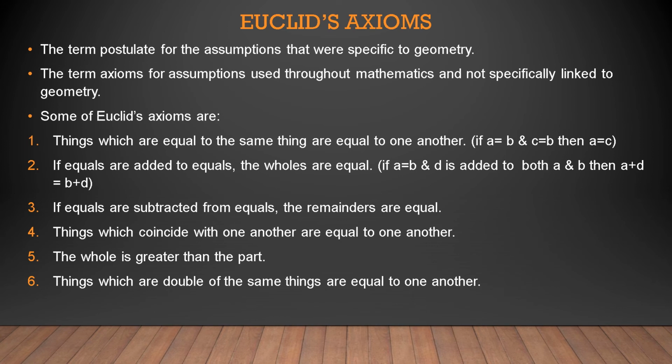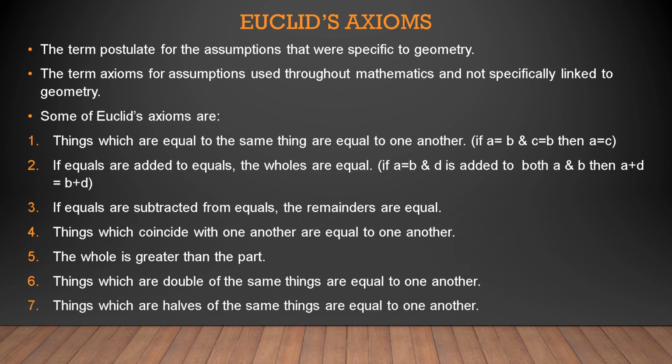This also we can explain using the example stated above. Then things which are halves of the same thing are equal to one another. So these are the axioms that are used throughout mathematics.